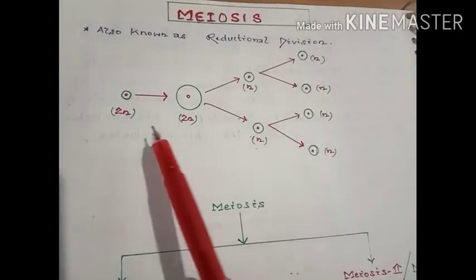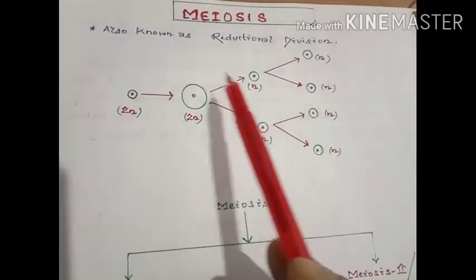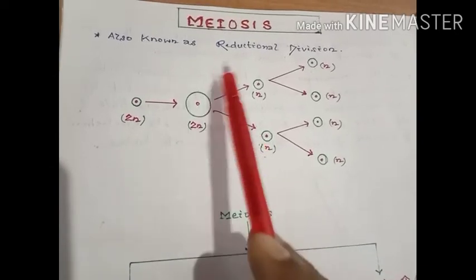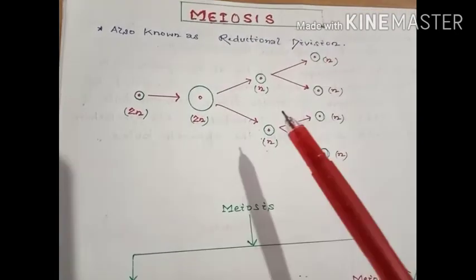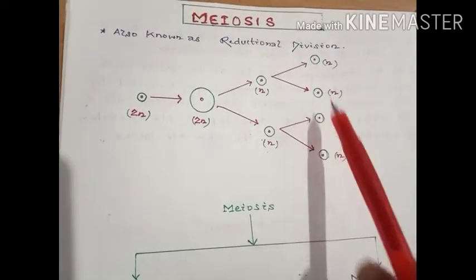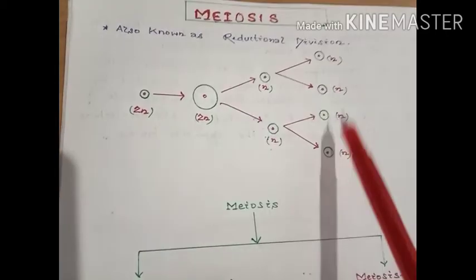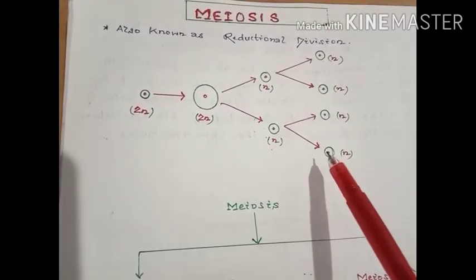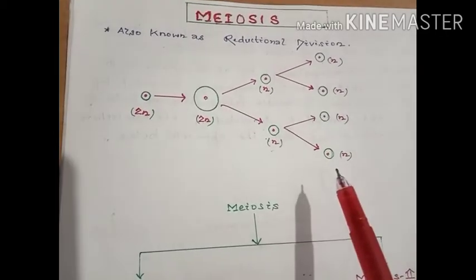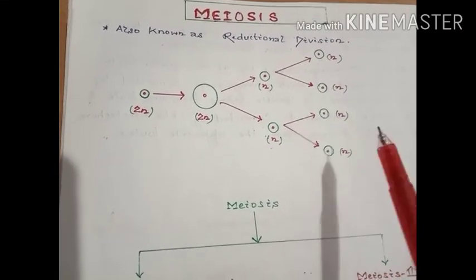So we can say this type of division, meiosis, which is also called reductional division, ensures the production of the haploid phase in the life cycle of sexually reproducing organisms, whereas fertilization restores the diploid phase.